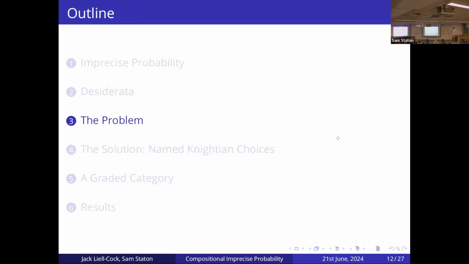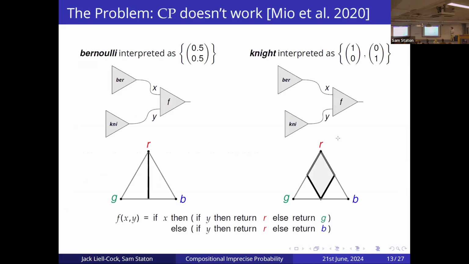Okay, so what kind of problems do we run into when we actually try and satisfy these desiderata? Well, the most common method to handle both Bernoulli uncertainty and Knightian uncertainty is this convex power set monad. I won't go into the details here because inevitably it won't work for our case. But what the convex power set monad does is, given a set of possible outcomes, it gives the convex set of distributions of all possible outcomes, or finitely generated distributions. So given this set, it will return this one possible outcome of the monad, this another possible instance of the monad, and also individual points because they're all convex sets.